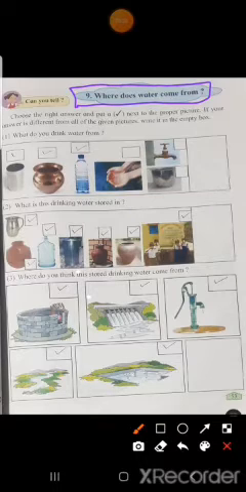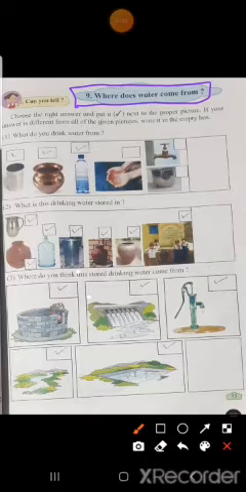Okay, children, do you remember the name of lesson number 8? What was lesson number 8? It was our need for water. In that lesson, what did we study? We studied why water is important for our lives, for animals, for everyone. We have studied the importance of water in lesson number 8. But children, this important water, where does it come from? That we are going to study in this lesson. So now let us begin with the lesson.